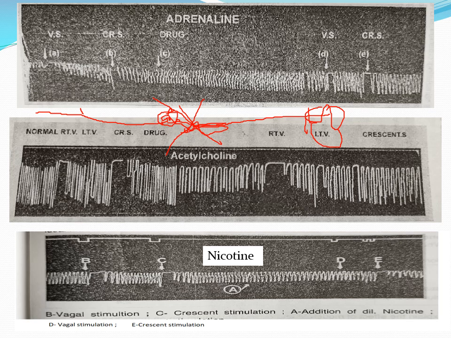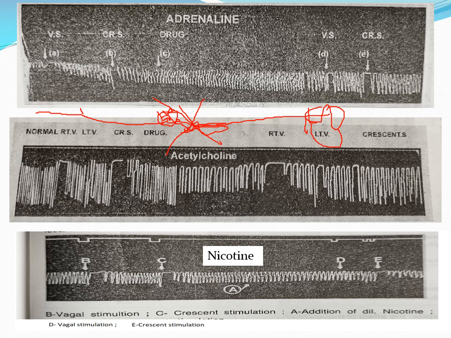But nicotine acts on the nicotinic receptors on the ganglia, and it causes persistent depolarization. What is the meaning of persistent depolarization? Initially, nicotine stimulates the ganglia, meaning it causes depolarization, and this depolarization remains there for a prolonged time.